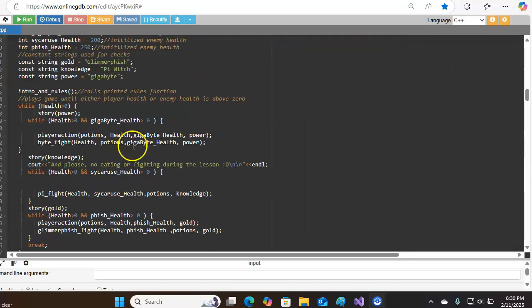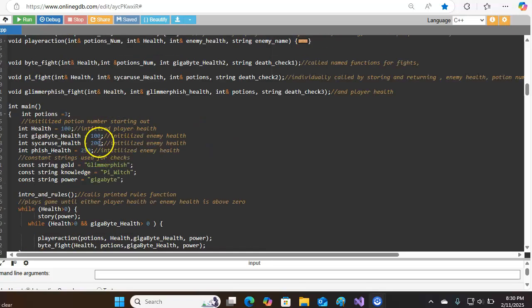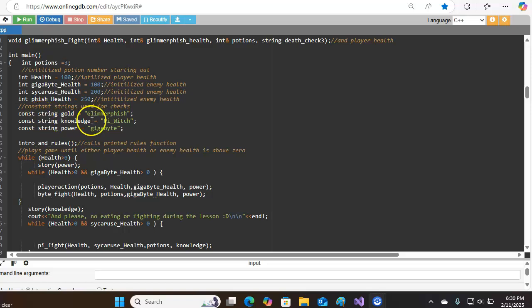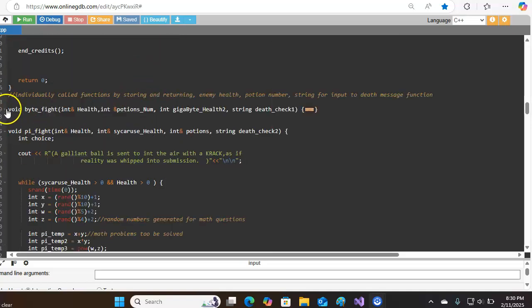Every single thing that happens here is due to a function that either feeds to another function or a function that changes these values. Down here, you have constant strings that are input to allow functions to pull up different story and different text for each character. When it comes down to it, they're all different, but in different ways, using different functions.